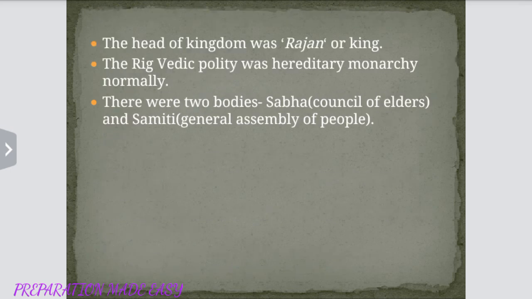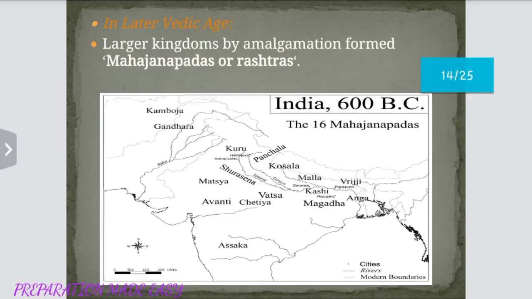The head of the kingdom was Rajan or king. The Rigvedic polity was hereditary monarchy normally. There were two types of bodies, Sabha and Samiti. Sabha was council of elders, Samiti is general assembly of people.